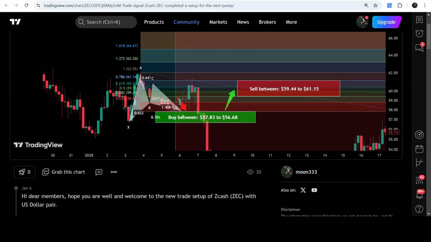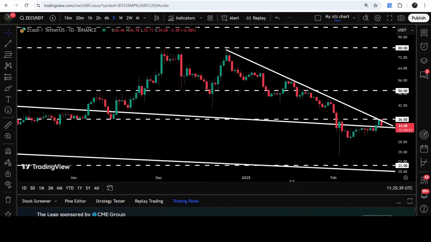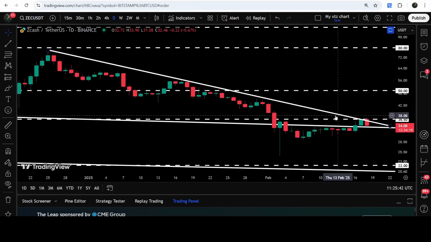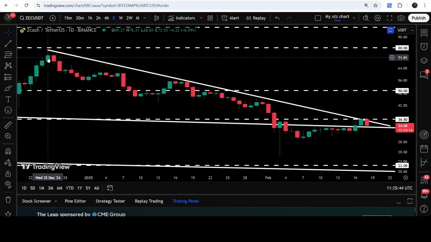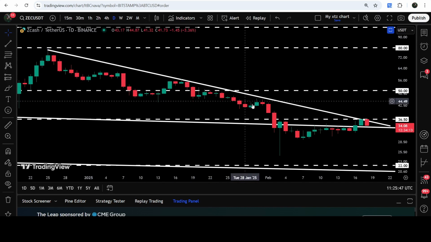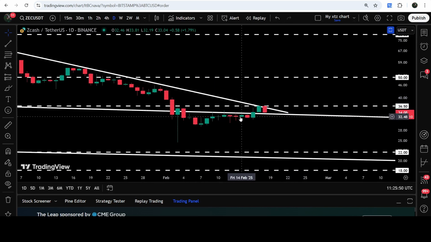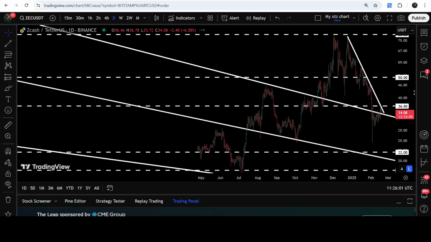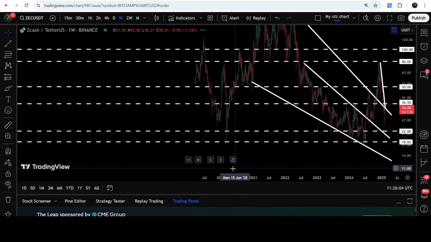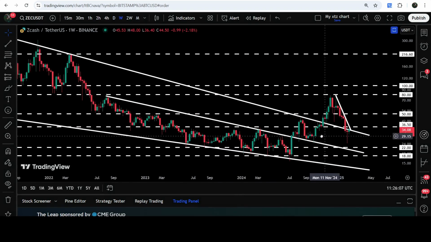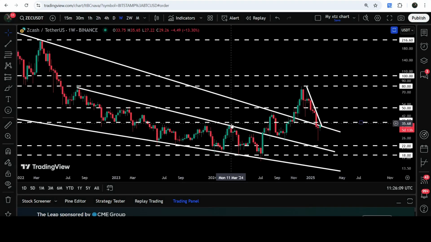Now let's move to the live chart of Zcash, and this is the daily time frame chart. And here you can see that for the past several days or weeks, it is getting rejected by this downtrend resistance since after 25th of December 2024. We got rejection here, rejections here, and now recently, after breaking out of this downtrend resistance, it has been rejected once again by this downtrend resistance, and also getting rejected by this very long-term resistance of 36.5 cents as well. If we take a look at the weekly time frame chart, then you can see that this 36.5 cents has previously been working as a support here, resistance here, and almost as a resistance here and support here. Therefore, again, it is working as a very, very strong resistance.